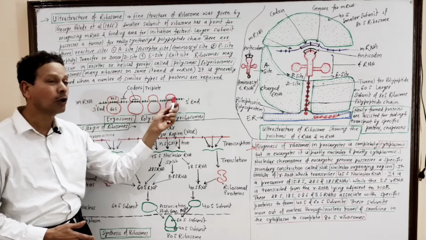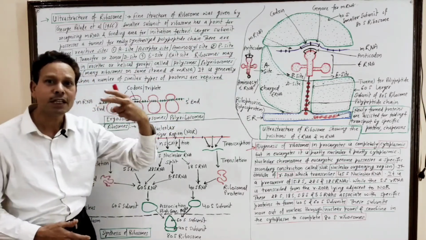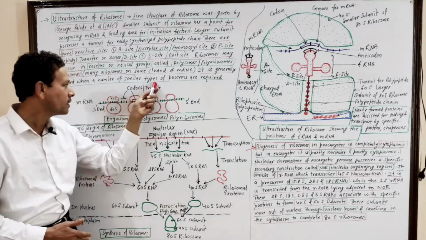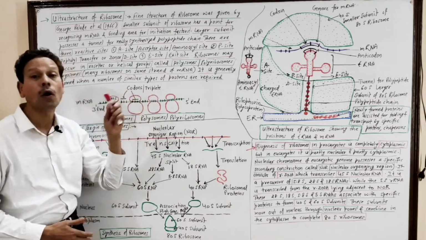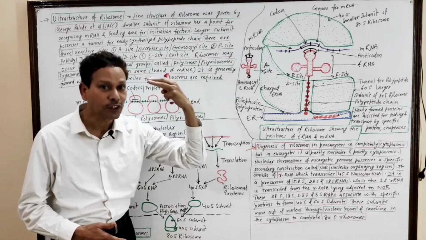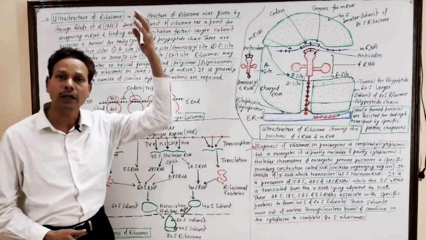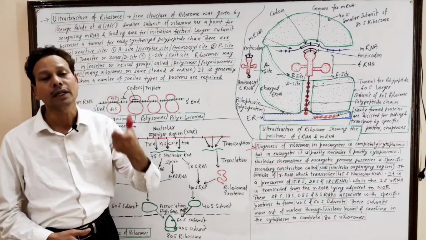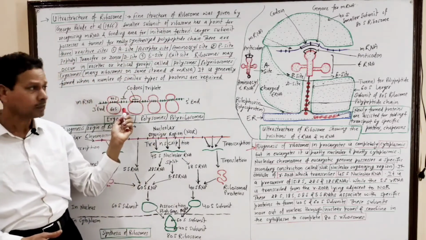On this mRNA molecule, the genetic information exists in the form of a sequence of 3 letters, and that sequence of 3 letters is a triplet or codon. One codon or one triplet has 3 letters, 3 nitrogen bases or 3 nucleotides. Later on in genetics, in translation, protein synthesis, I will discuss all these things.